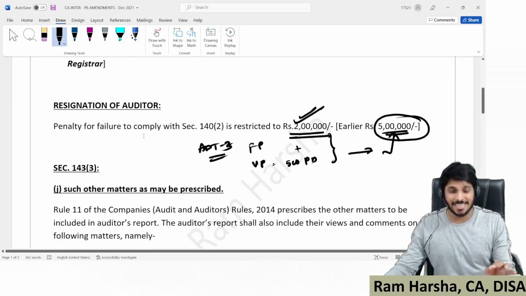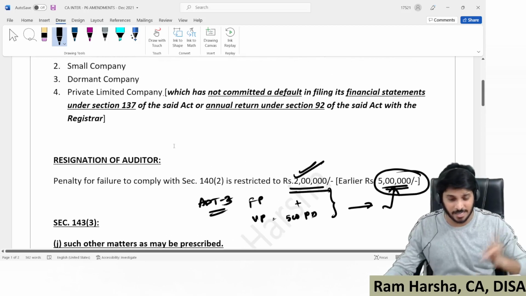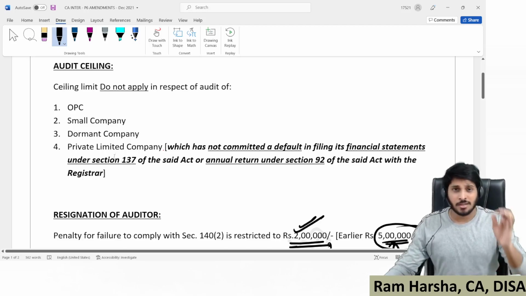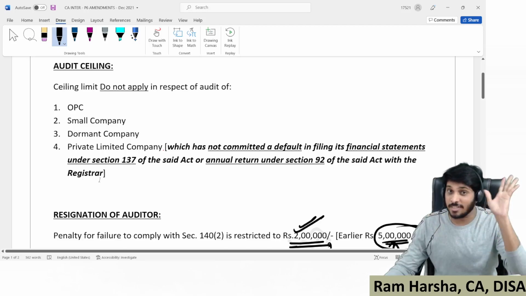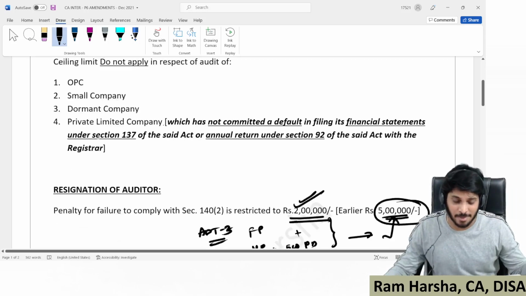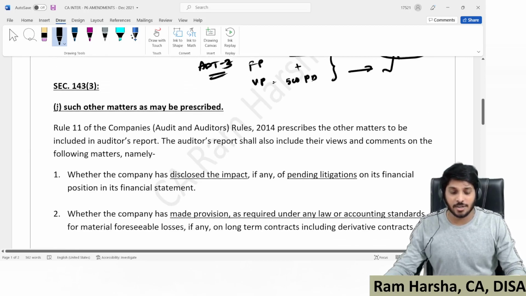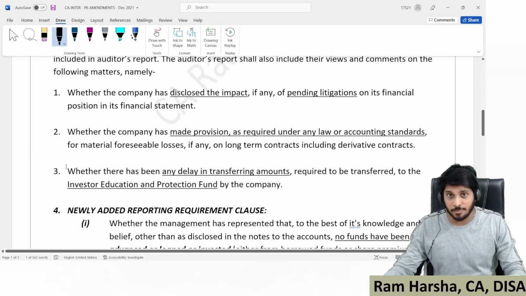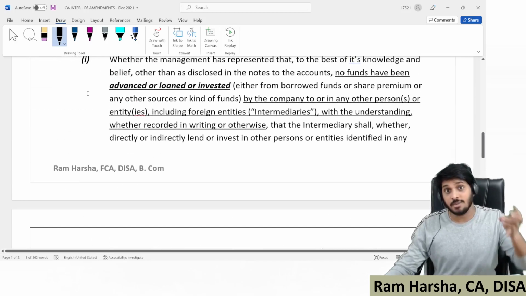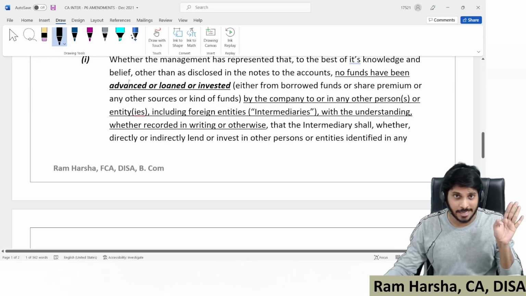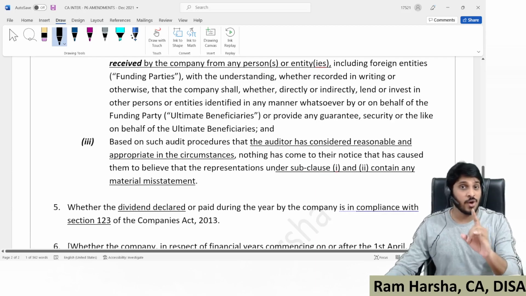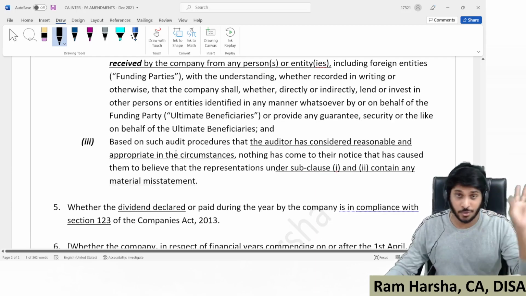I'm just giving you a brief idea of what amendments were covered. The resignation of auditor amendment is already covered in CA final, and the same thing is applicable. Regarding the ceiling limit, there is a small amendment, as some companies are not covered within the ceiling limit, and that is also covered in the CA final amendments video. And for 143 subsection 3 clause J, earlier we had 1, 2, 3 subclauses, now we have 4, 5, 6 subclauses, and inside 4 we have 3 more subclauses. Getting it? This is also covered in detail in the CA final video. You have to watch it for sure.